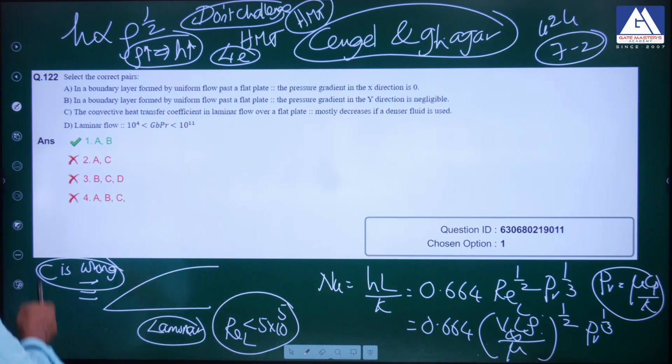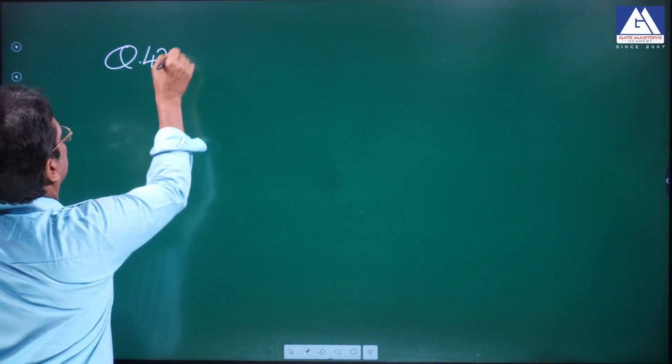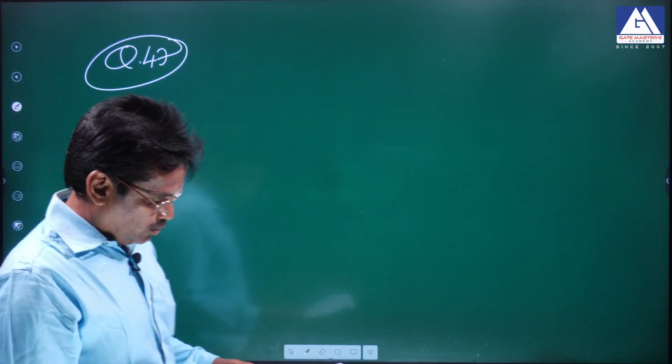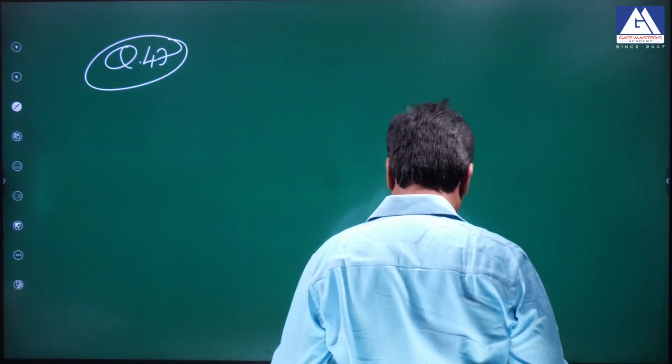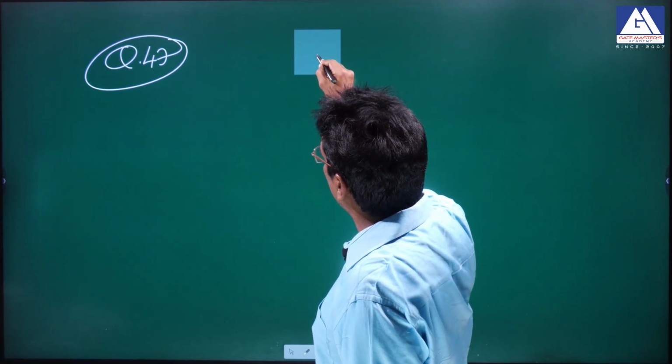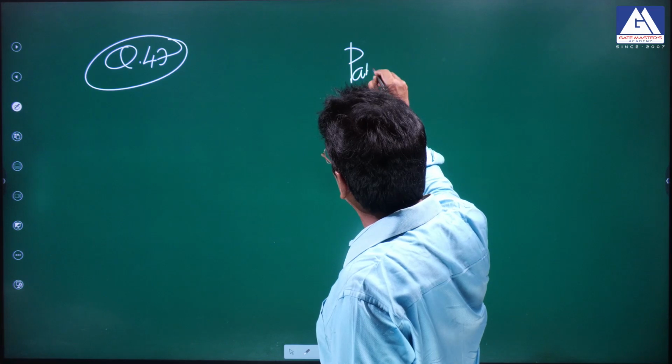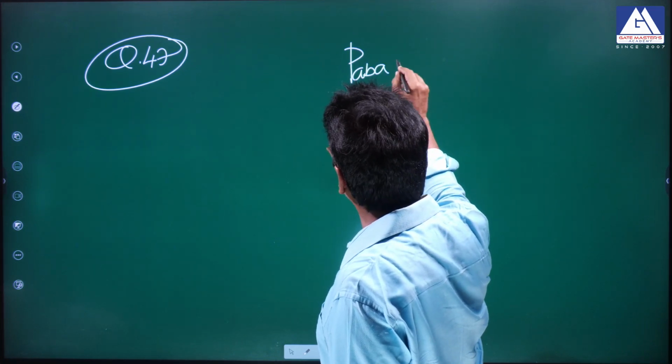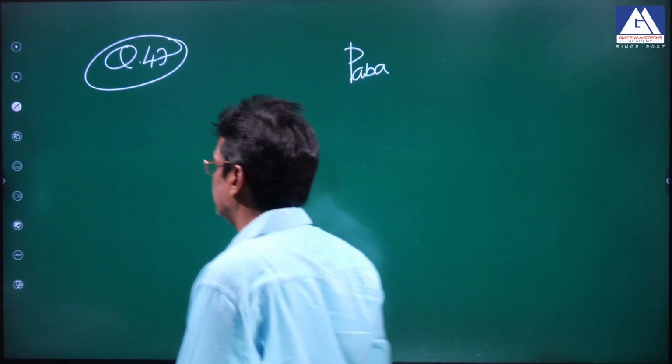And question number 47. In question number 47, he has given the total absolute barometric pressure.